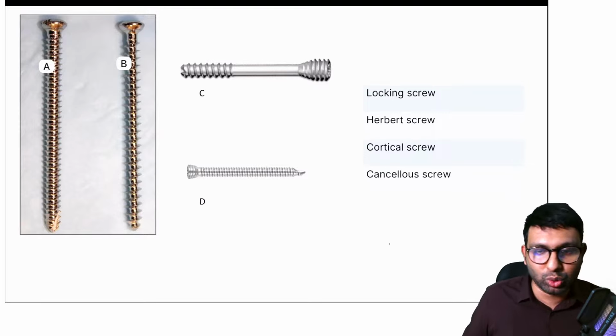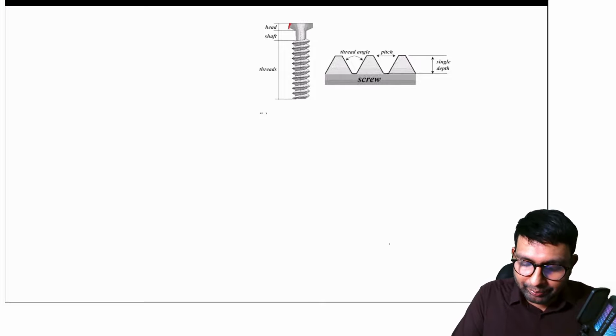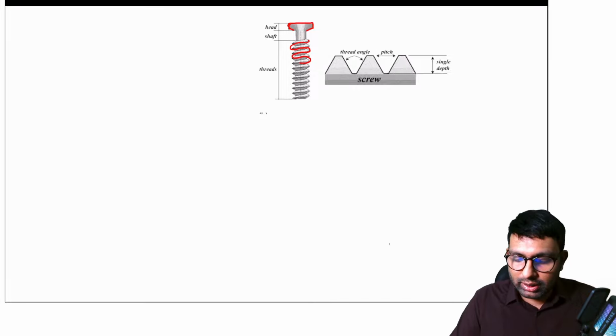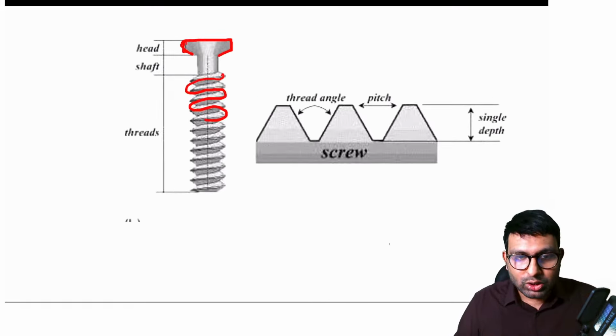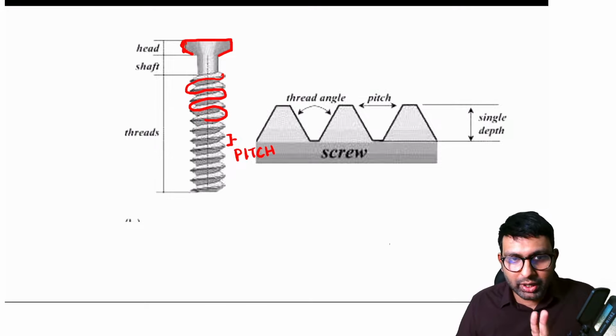So to understand screws, you need to know a little bit about screws and about hardware. I won't go into detail, but please remember that in a screw there is a head. This part is the head. And these are the threads that are there in the shaft. Now let me zoom in here. Between two of these threads, the distance that is there, we refer to as pitch. We call that pitch.